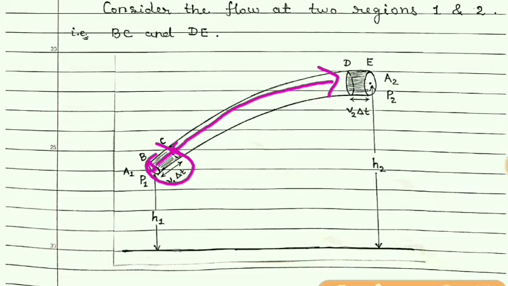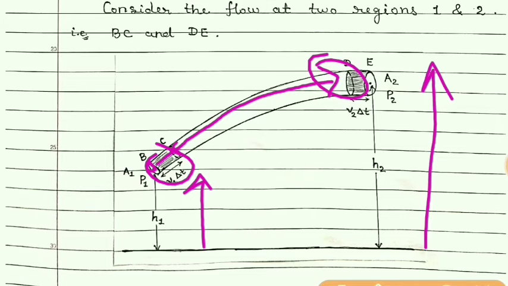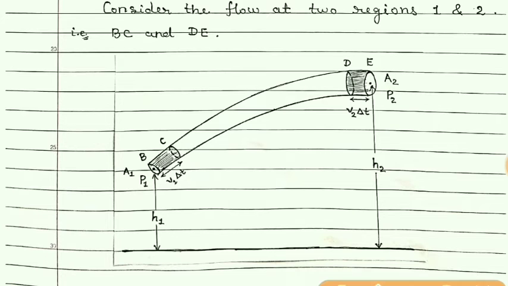So when the velocity changes, the kinetic energy of the fluid also changes. And if the height changes, we can say that there is a change in potential energy. And to move this fluid element from point 1 to point 2, work has to be done. And this work done is due to change in pressure, there is a difference in pressure.